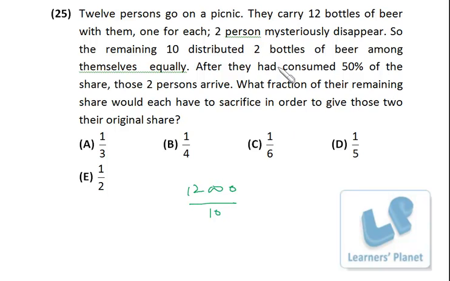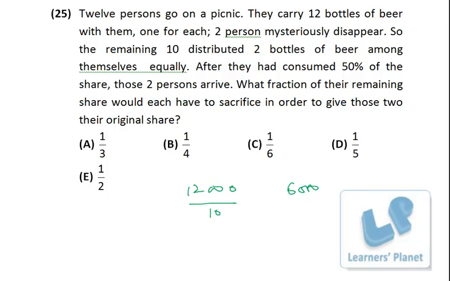Now after they had consumed 50% of the share, that means 6,000 is consumed, right? Now they are left with 6,000 ml. Okay, those two persons arrive. So their original share of two persons must be 2,000 ml, right?